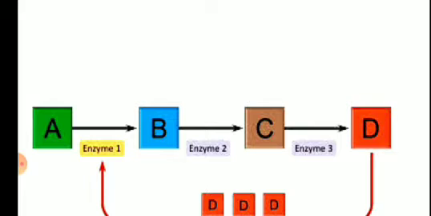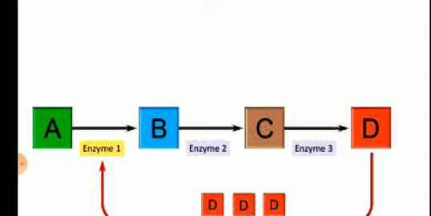A is first converted to B. You know metabolic pathway, like just imagine the EMP pathway. Glucose is first converted into glucose 6-phosphate, then into fructose 6-phosphate, then fructose 1,6-diphosphate, like that. So A is first converted into B. This step is catalyzed by enzyme 1. This is a very critical enzyme because if A is not converted into B, the final product D will not be formed, because the steps will not move ahead. Enzyme 1 is the most important key enzyme. B is then converted into C by enzyme 2. C is then converted to D by enzyme 3, and D is your final product.